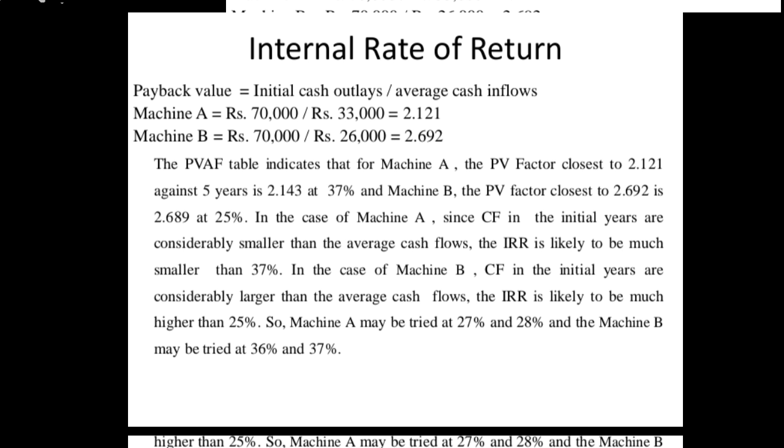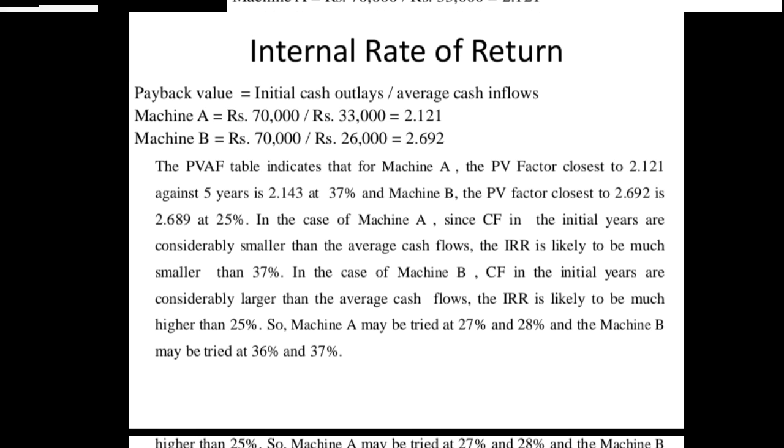And for the same machine B, the payback value is 2.692. Against the 5th year, 2.692 lies at around 25%. So here what we have to do: 36 and 37% for machine A, and 25 to 27% for machine B, or you can consider 27, 28, anything randomly, you can check it out.